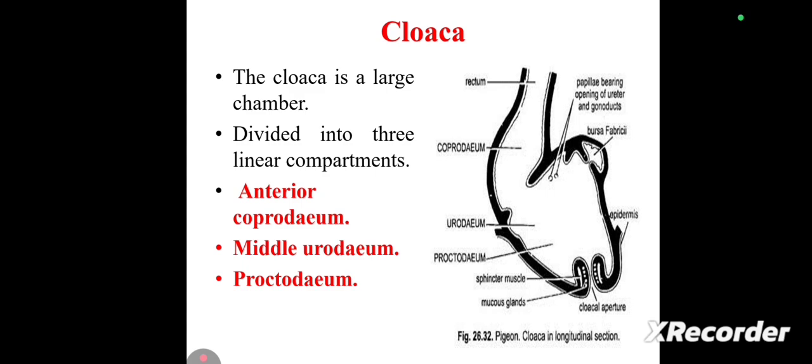The final part of the digestive system is the cloaca. It is a very large chamber. It is divided into three linear compartments, that is the anterior coprodeum, middle urodeum and proctodeum.